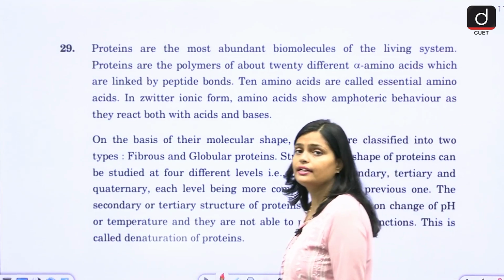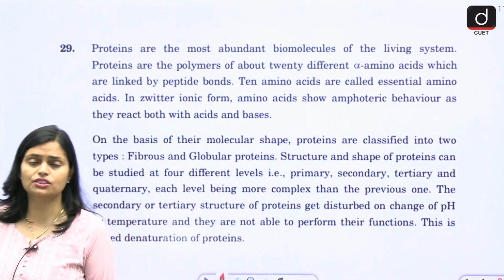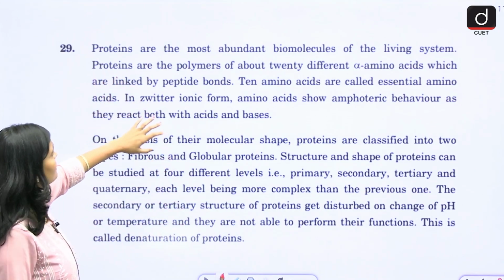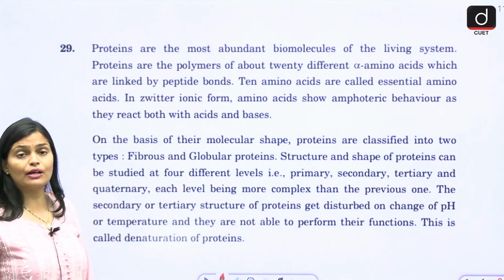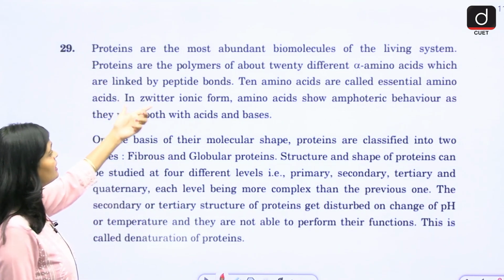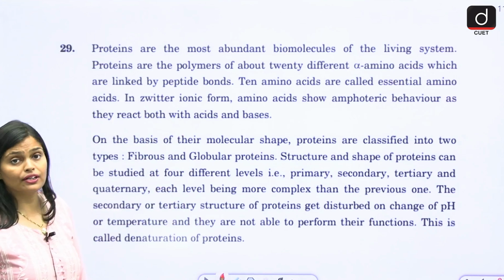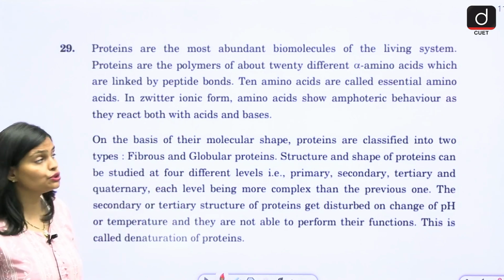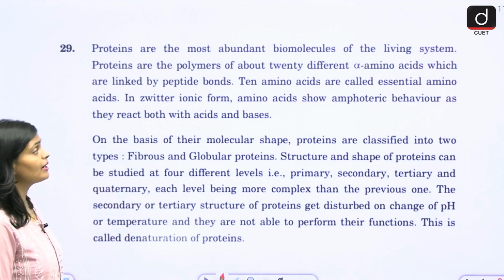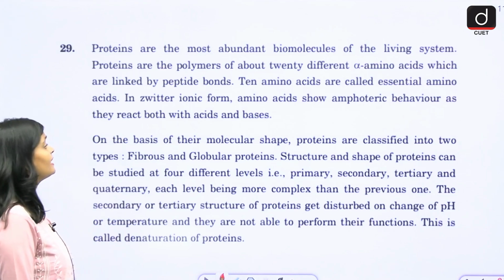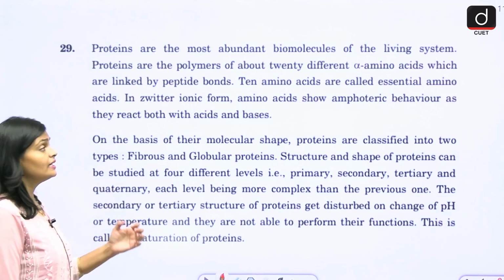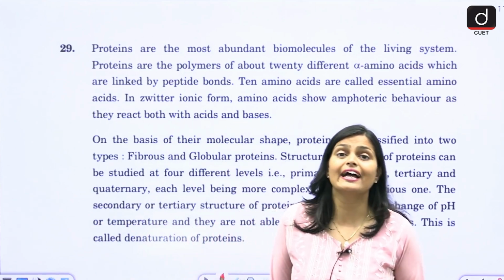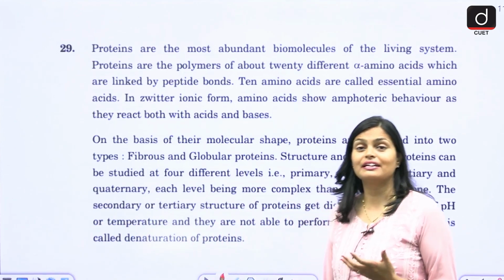Next, these are the questions related to a passage based question in which information about protein is given, right? Based on the protein, here you have some paragraph like: proteins are the most abundant biomolecules of living system. Proteins are the polymers of about 20 different amino acids which are linked by peptide bonds. 10 amino acids are called essential amino acids. In zwitterion form, amino acids show amphoteric behavior as they react both with acid and base. See, try to read the paragraph. Sometimes with the paragraph only you are able to get the answer to your question. So never skip reading paragraphs.